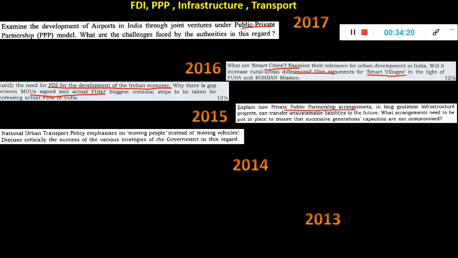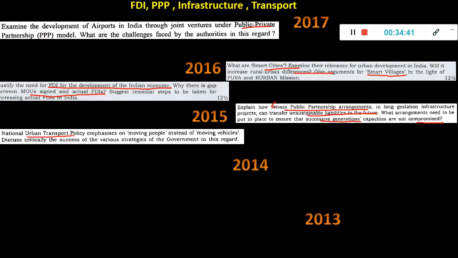Again, public-private partnership. Okay, long gestation infrastructure projects can transfer unsustainable liabilities to the future. What arrangements need to be put in place to ensure that successive generations' capacities are not compromised? Okay, so it's about long-term things, whether the future will get impacted or whether it is unsustainable to do these things. So again, it's the PPP concept. If you prepare, you can write this answer.